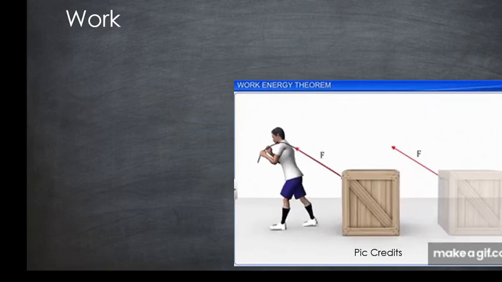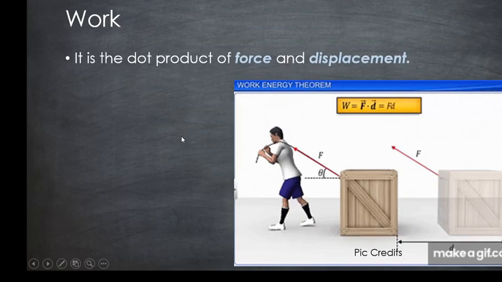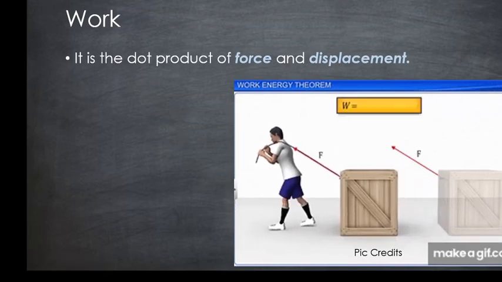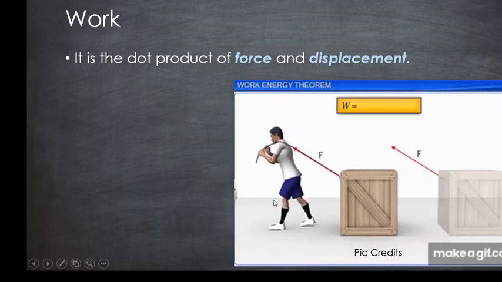Since force is a vector, it follows vectors. And here we had also discussed that work is a dot product, or a scalar product. It is defined as the dot product of force and displacement. Force is in this direction and displacement is in this direction.